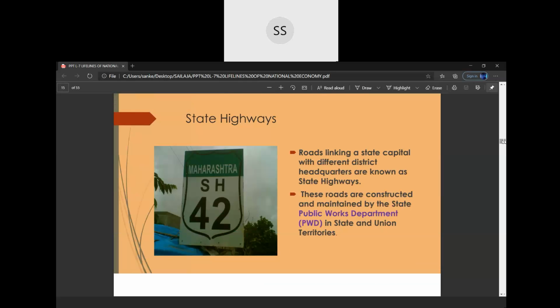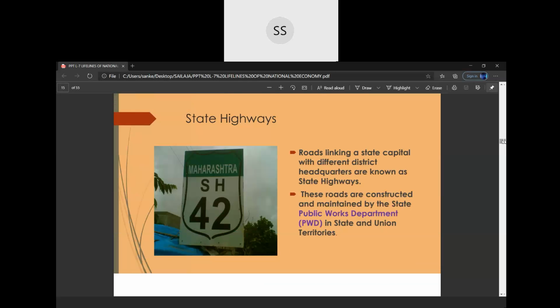Within a state, our states are also so big. So, roads linking a state capital: in a state, there will be the state capital, and that state capital will be connected with the district headquarters. That highway is called a state highway.